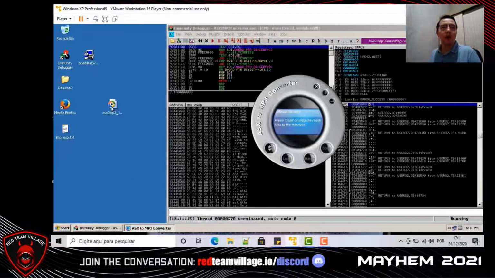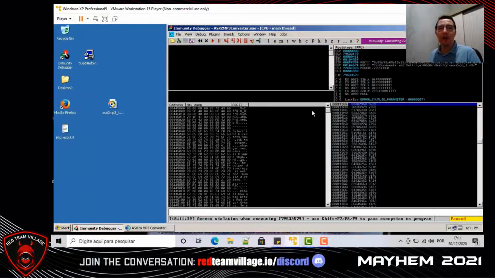And now let's load our compiled exploit code in the vulnerable software. And we have in register ESP a large amount of characters because a stack overflow occurred in the vulnerable software.